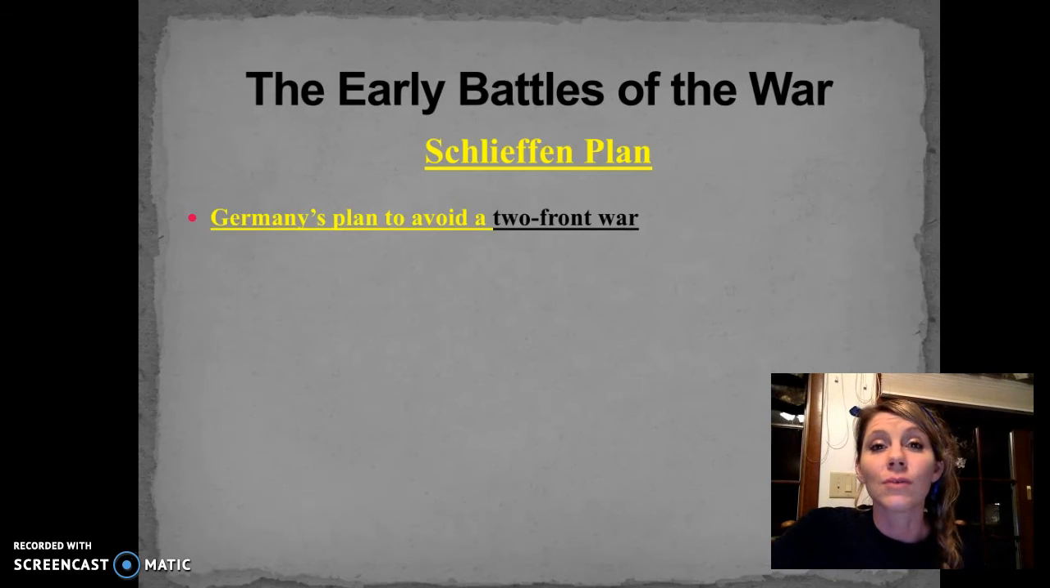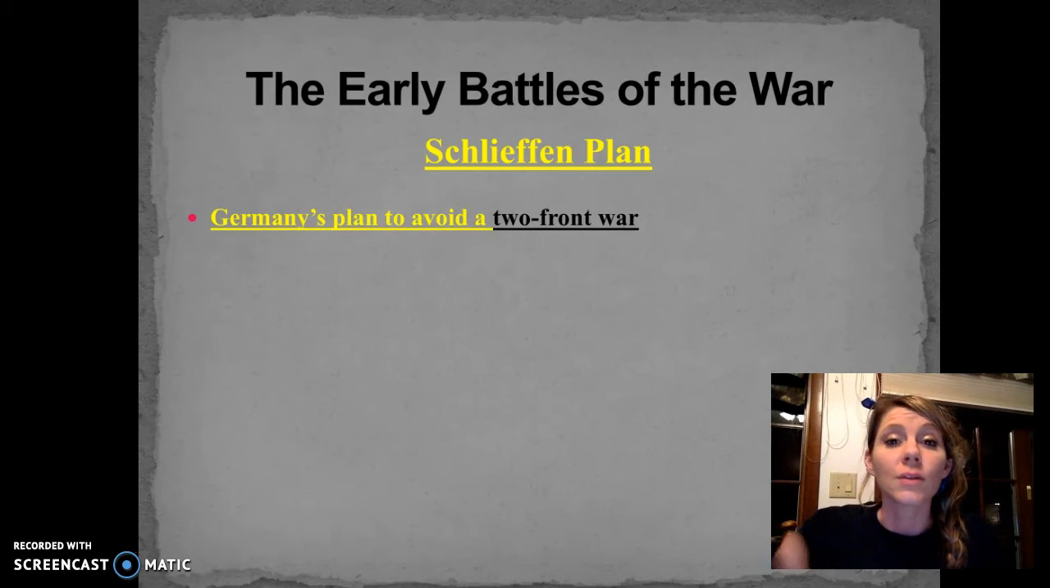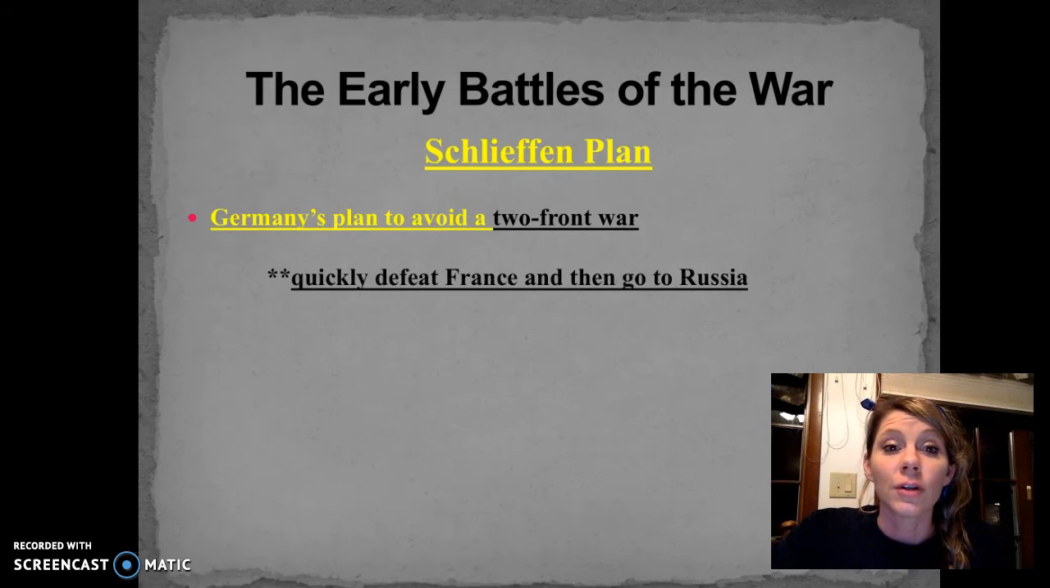So Germany's plan to avoid the two-front war is going to be the Schlieffen Plan. The Schlieffen Plan meant that Germany was going to go in and put all their military in France and take them out early.